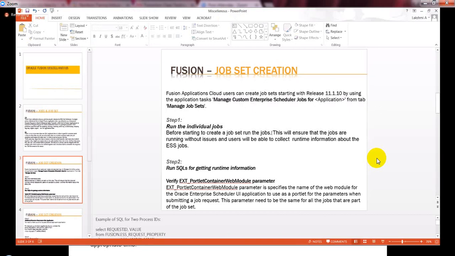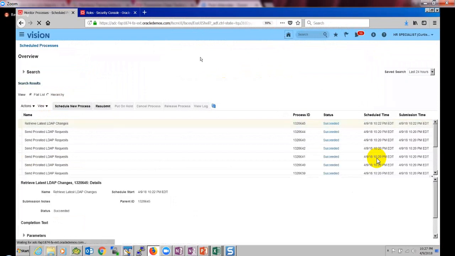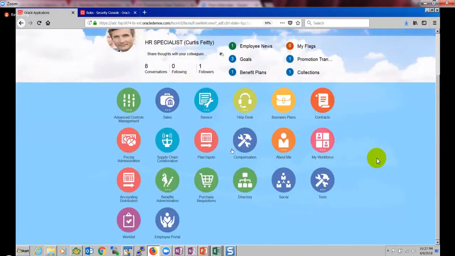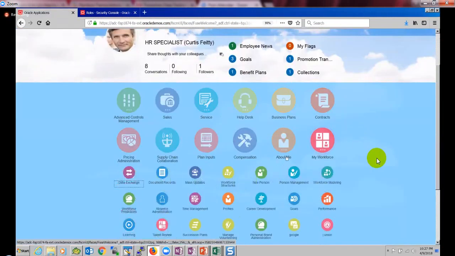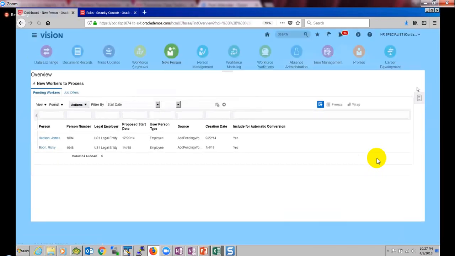Okay, I'm going to show this. Yeah, it is successful, so we got these two. All the data got synced between Human Capital Management and Identity Management. Now, if we hire an employee in that financial junior analyst job, that role should get assigned automatically. So I'm going to hire an employee now.